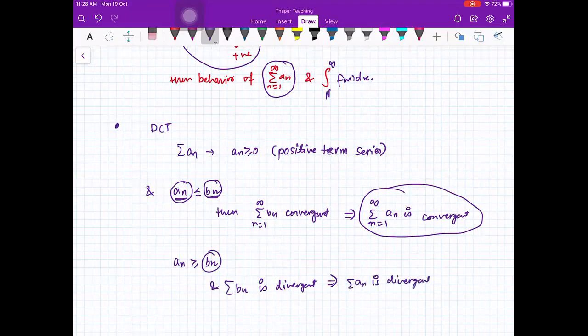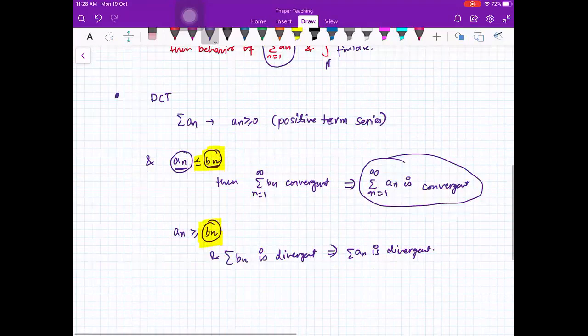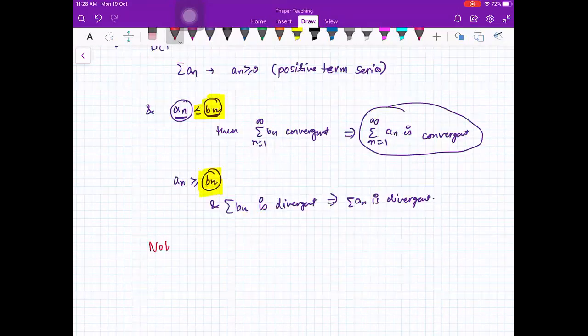So here the problem was you were unable to find out bn sometimes. So note down the issue: how to find bn.